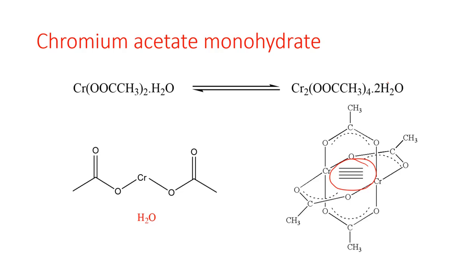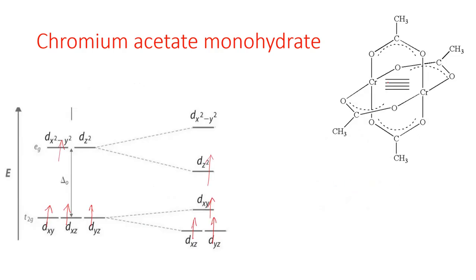Now we will try to explain why there are 4 bonds and how it goes through the antiferromagnetic coupling, because we have already seen that chromium acetate monohydrate is an example of antiferromagnetic coupling. Now in case of chromium acetate monohydrate, first of all we have to consider the oxidation state of chromium.